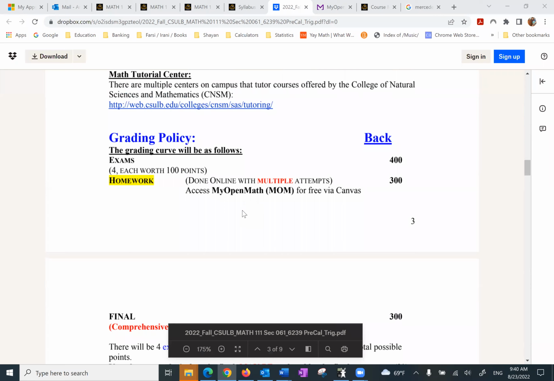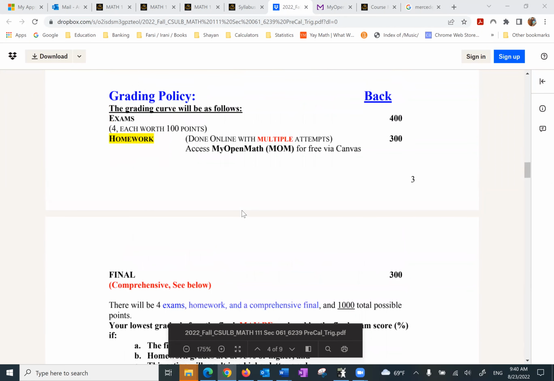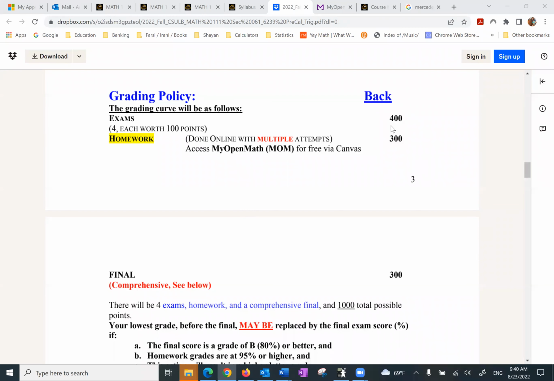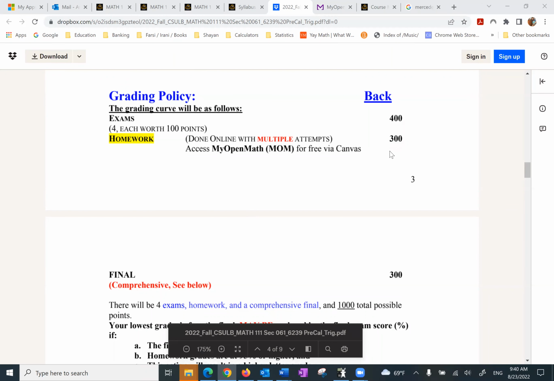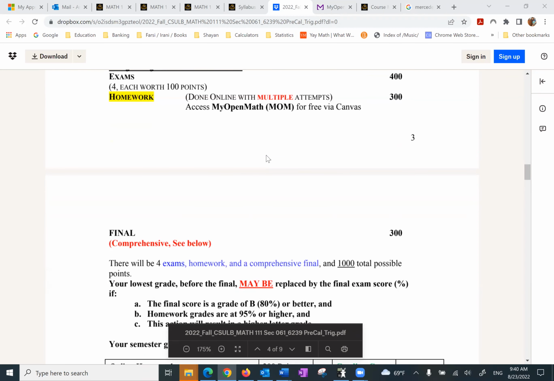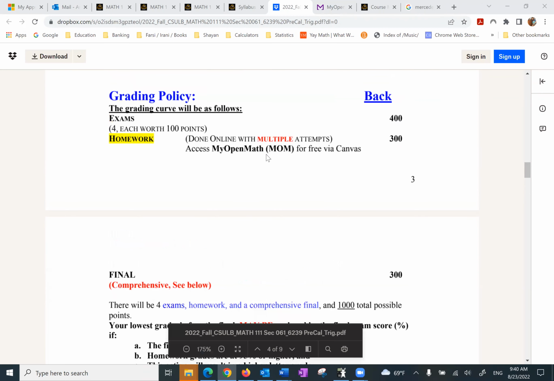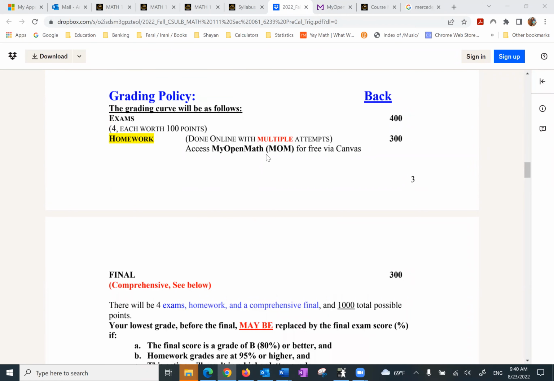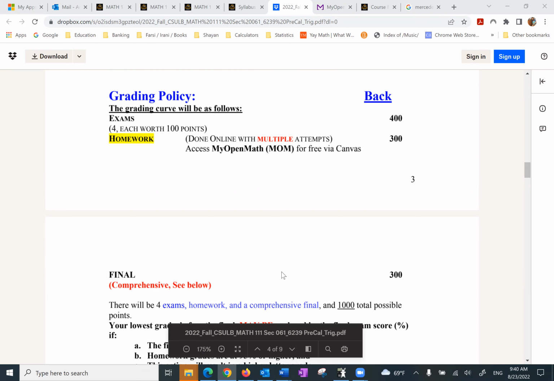This is normally the most important part. For now, it's a very simple grading policy. We have 4 exams, 100 points each, you get 400 points. Homework, 300 points, done in MOM or My Open Math. Let me make sure everybody understands how easy it is to get those 300 points. In the past, students got on the average over 90% because there is no limit as far as how much time you spend to do the homework as long as it's done before its due date.